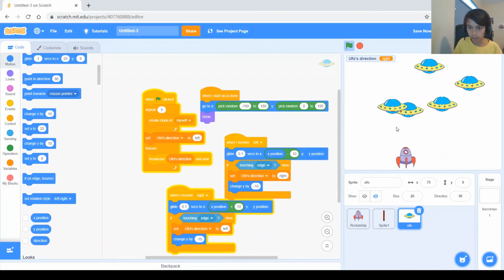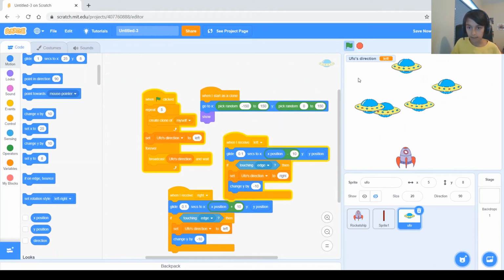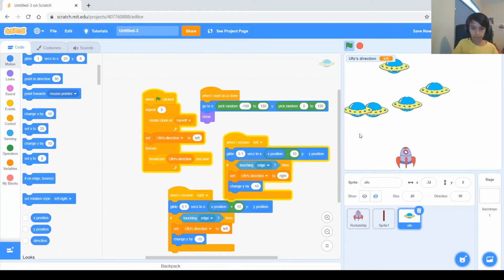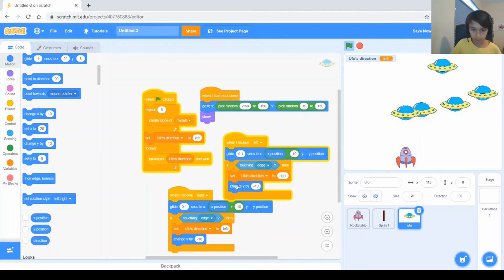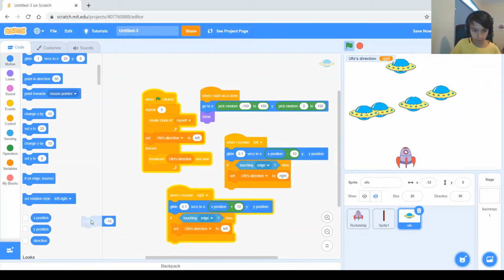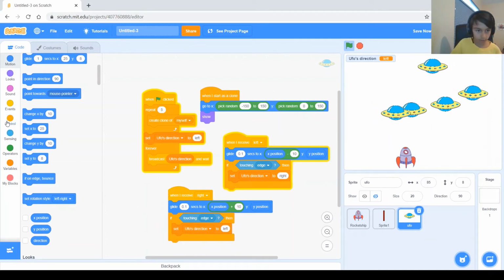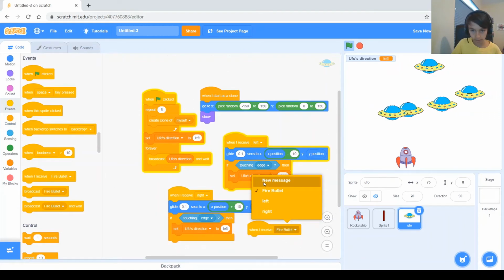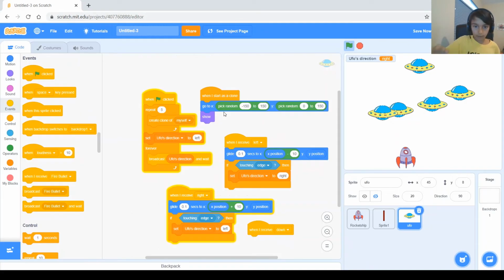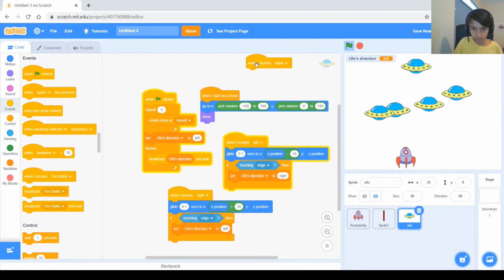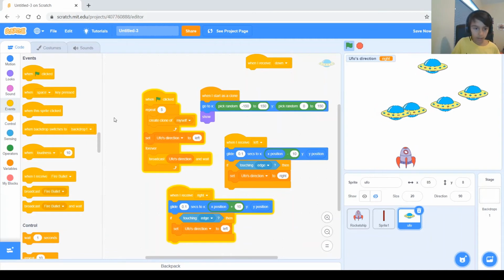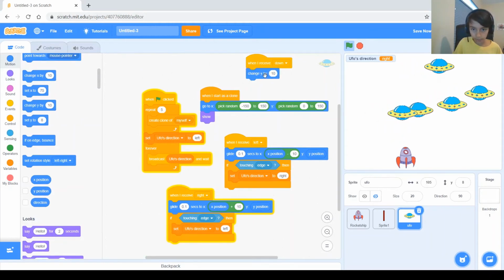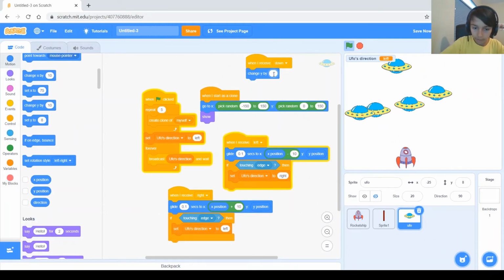So this is when we need another broadcast, because we need to let all the clones receive that going down. So we take away the change y, and we get the block from events, when I receive, and we need a new message. Let's call it down. And so when I receive down, then it needs to change the y by -10.